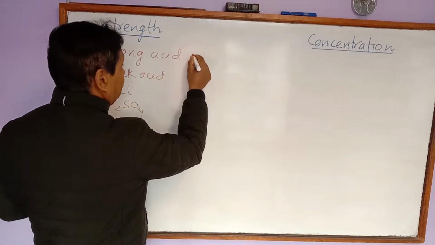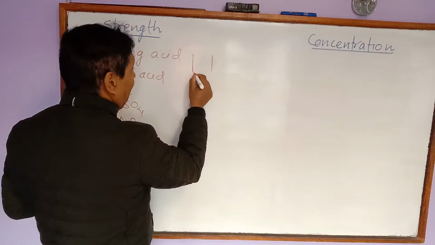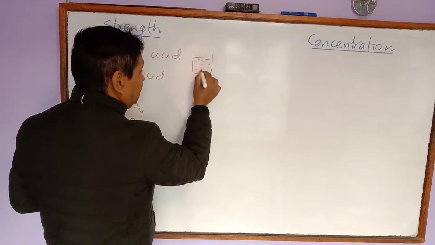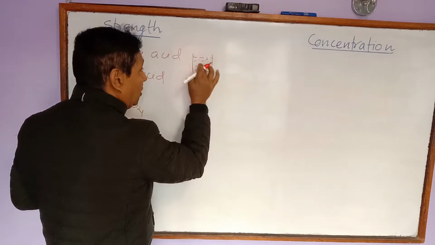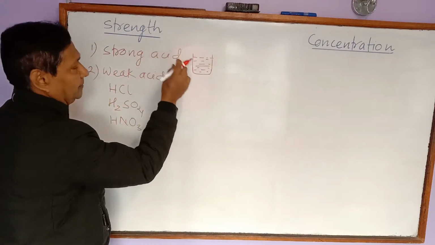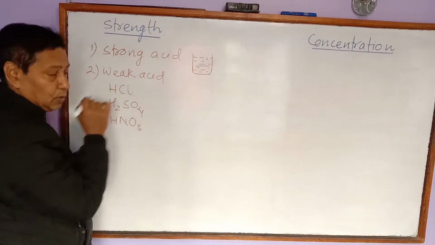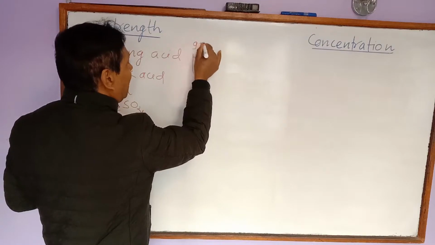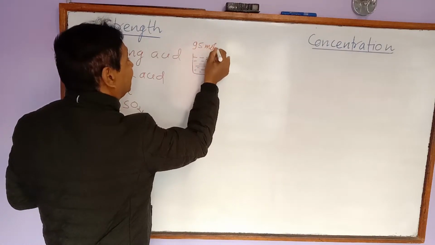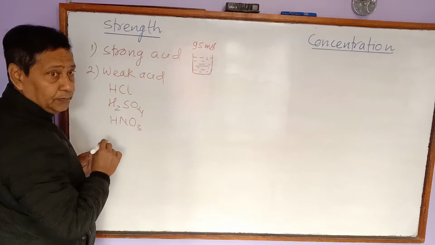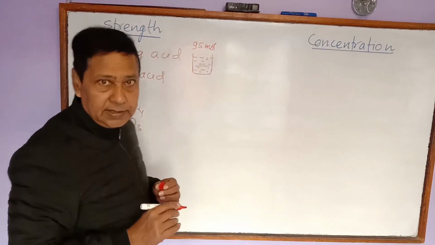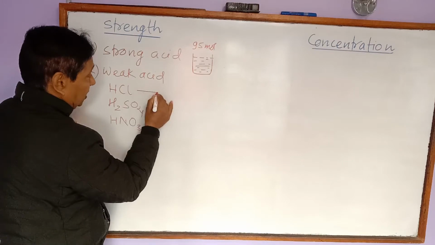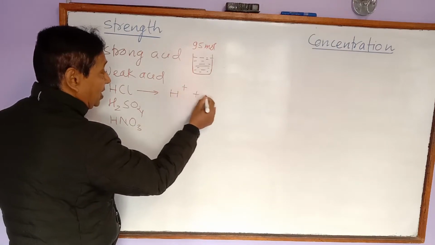Let's say this is a beaker and hydrochloric acid is taken here, in the form of aqueous solution. Now let's say here we have 100 molecules of hydrochloric acid. Then out of 100 molecules, probably 95 molecules will ionize in this solution, and only 5 molecules are not ionized. It means it is giving a high concentration of hydrogen ion. Hydrochloric acid, when it ionizes, gives hydrogen ion and chloride ion.